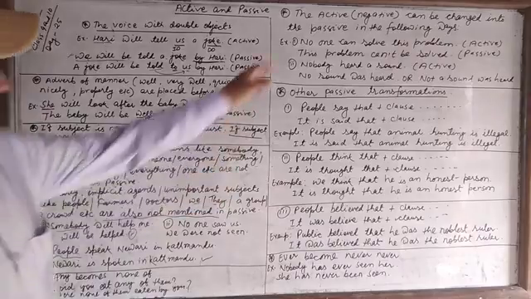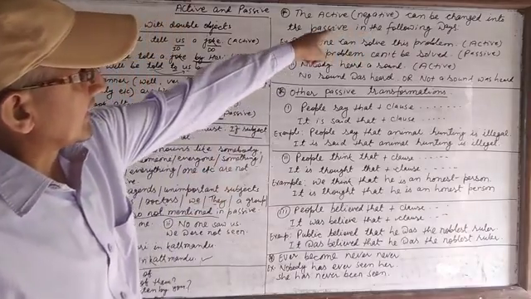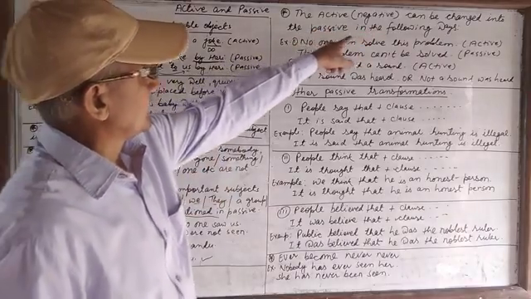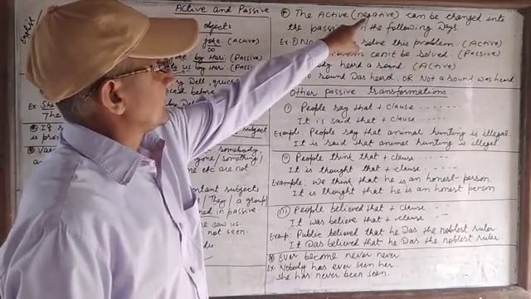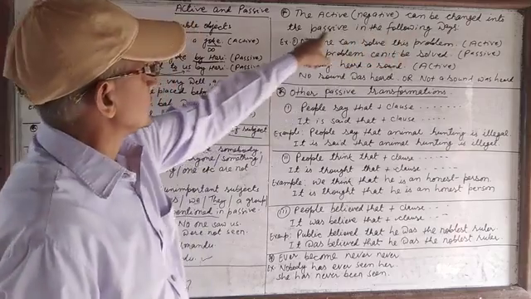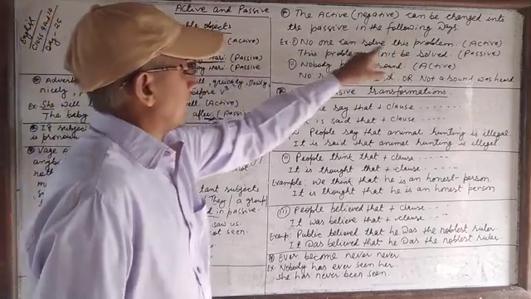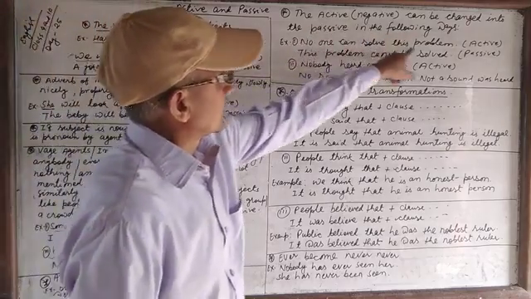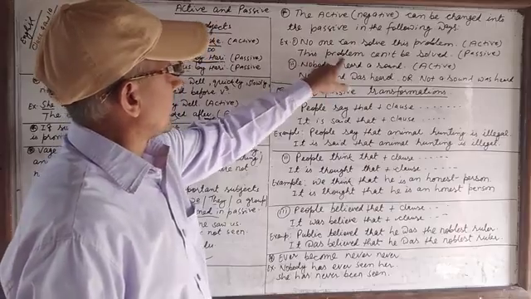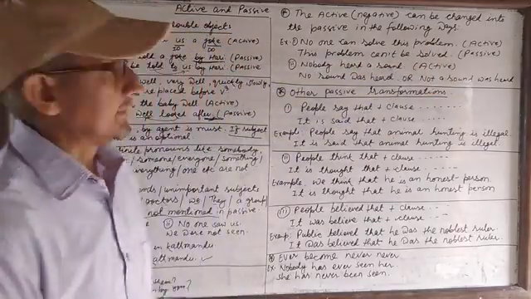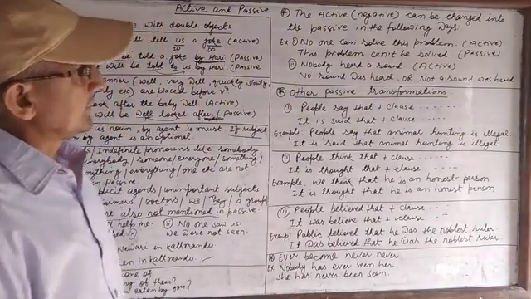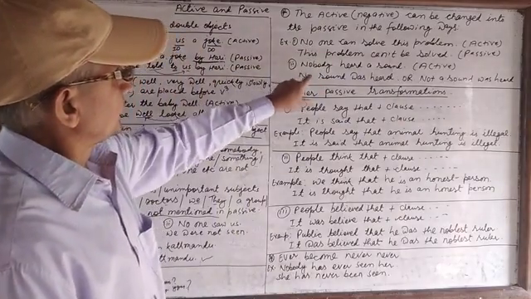Another is the active negative, which can be changed into passive in the following ways. No one can solve this problem. This problem can't be solved. In this way, we change the active negative into passive.